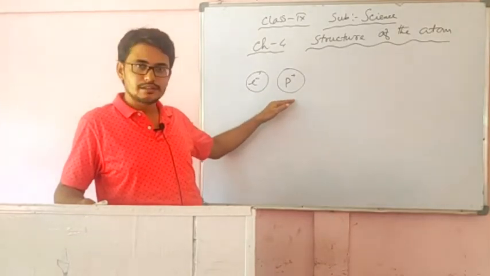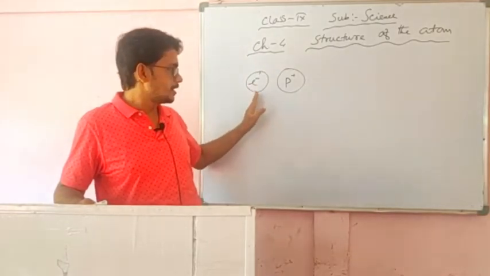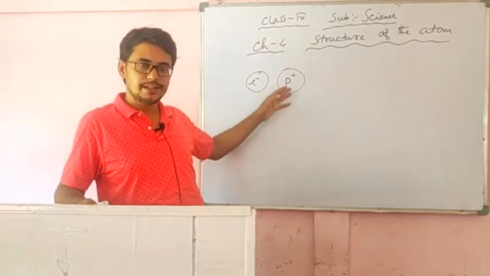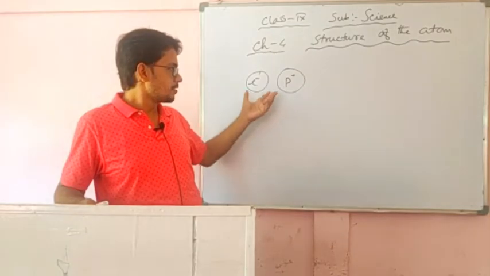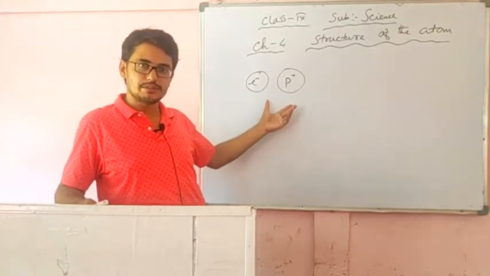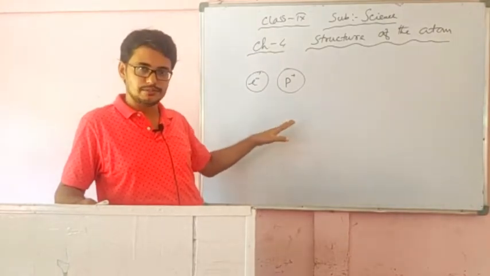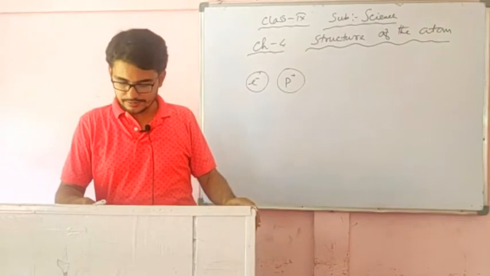That's why an atom is electrically neutral, because one is negatively charged and the other is positively charged. In an atom, the number of negatively charged particles and the number of positively charged particles are the same. So both are there inside the atom. The atom consists of electrons and protons. This is now clear from our discussion.